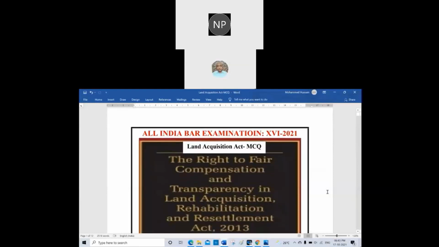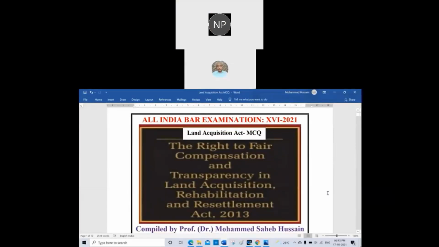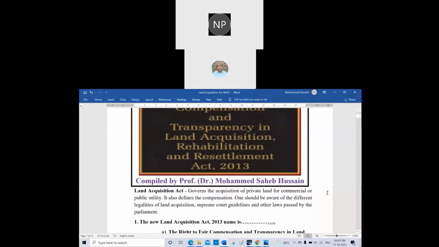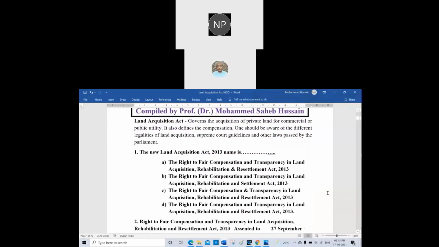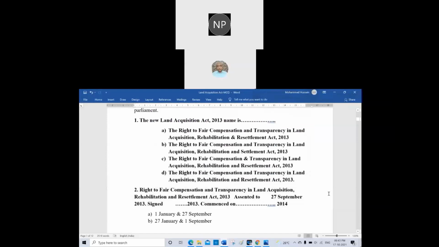Land Acquisition, the multiple choice question is there. The Right to Fair Compensation and Transparency in Land Acquisition, Rehabilitation and Resettlement Act 2013. The first question goes in this manner. The new Land Acquisition Act 2013 name is, I give A, B, C, D. A, the Right to Fair Compensation and Transparency in Land Acquisition, Rehabilitation and Resettlement Act 2013.